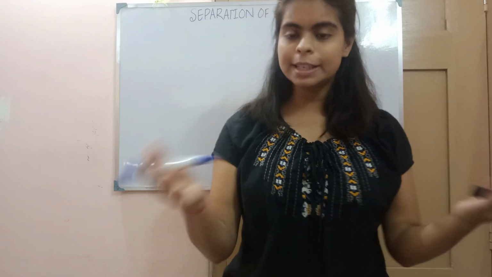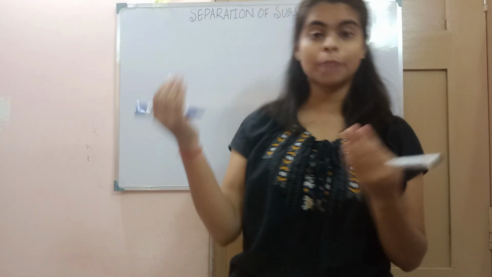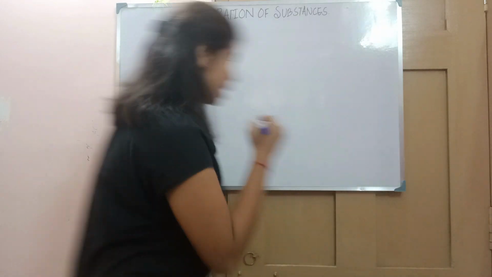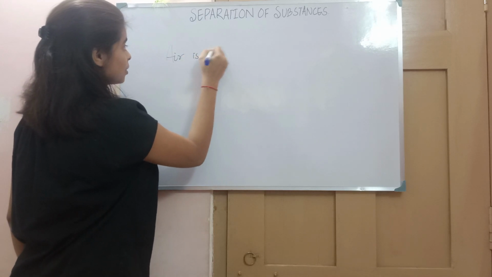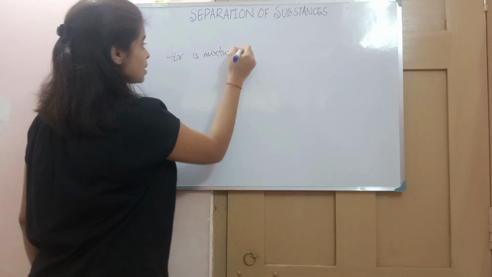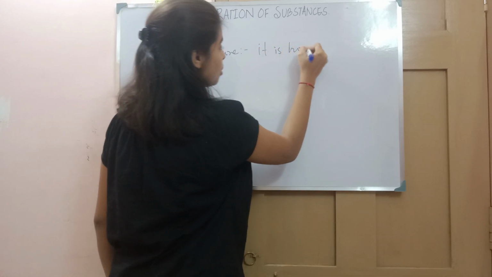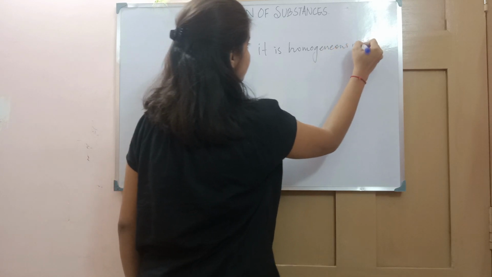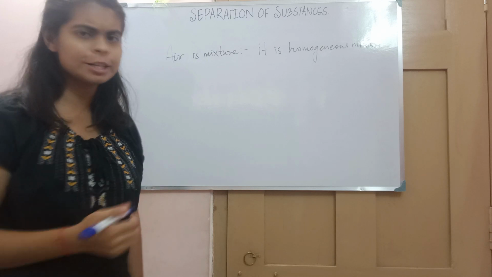Mixture can be anything. It can be in liquid form, solid form, or gaseous form. Like air. You know that air is a mixture, and to be precise, it is a homogeneous mixture. Now you will be asking how air can be a mixture. Air is a mixture because of what it contains.